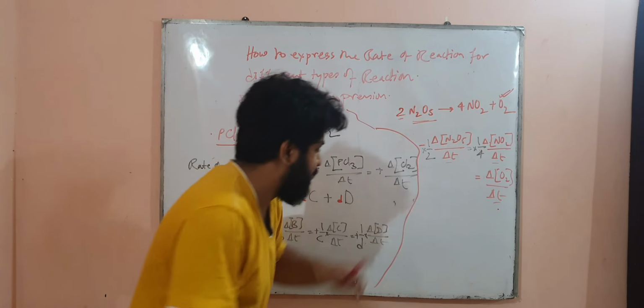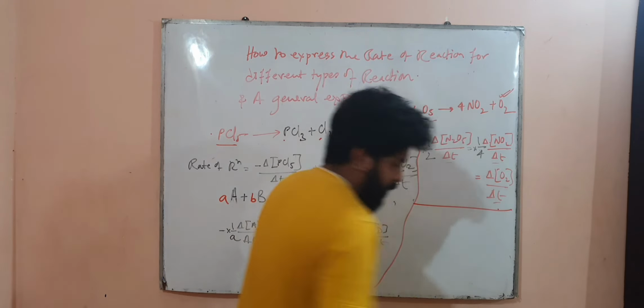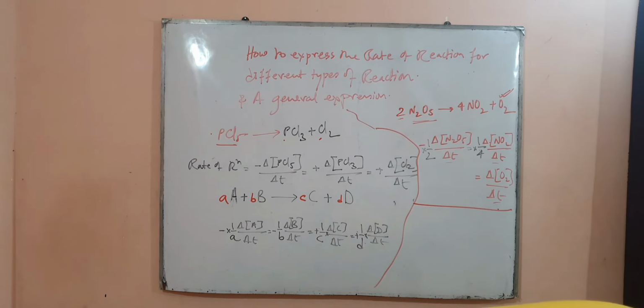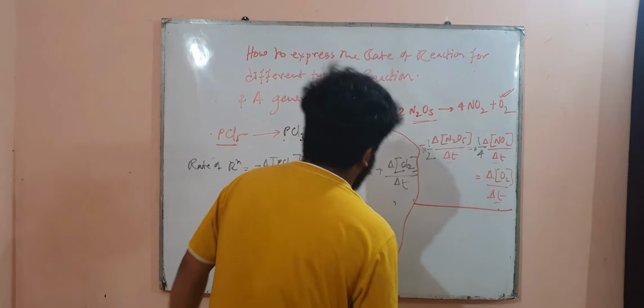Okay, I hope that you understand. In this example, I can show once more. Suppose, for example, you take N2 plus 3H2 gives 2NH3.